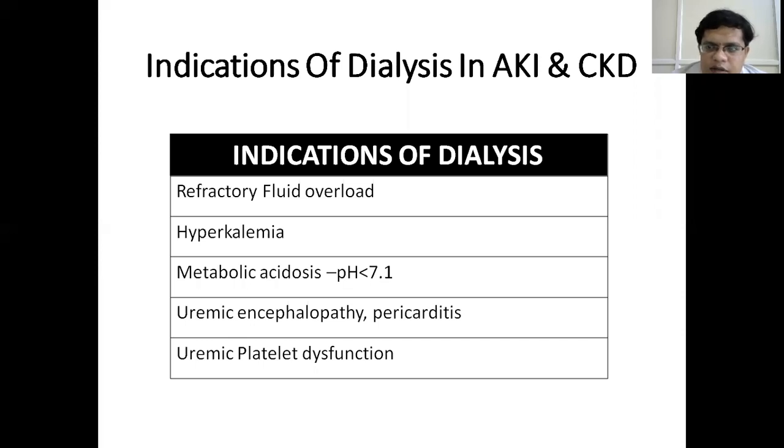And there are the manifestations of uremia in stage 5 CKD: uremic encephalopathy, where the patient goes into convulsions and coma. And there is uremic pericarditis, where an audible pericardial rub is heard. And there is severe uremic coagulopathy. There is platelet dysfunction in uremia leading to uremic coagulopathy, presenting as bleeding. So these are the indications of dialysis or renal replacement therapy in CKD.